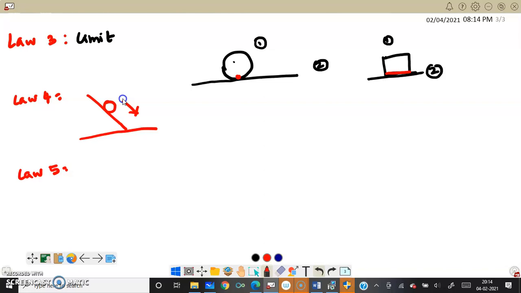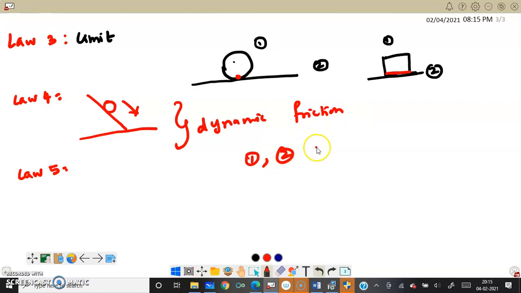So these 2 talk about the movement of the particle, therefore they are known as the laws of dynamic friction. The other 3, laws 1, 2 and 3, are known as the laws of static friction, when the object is at rest.